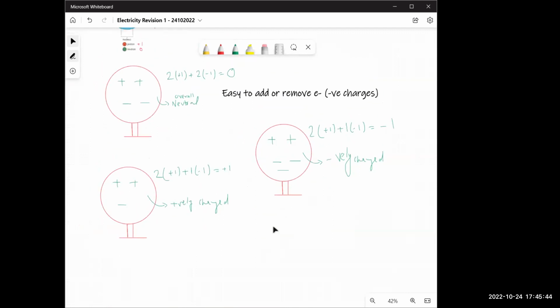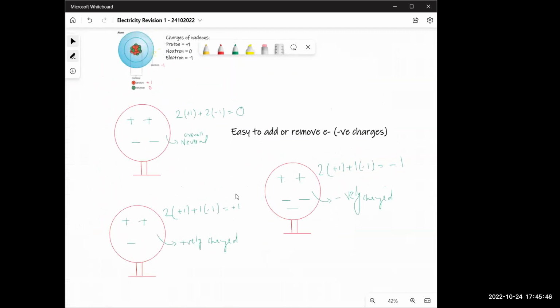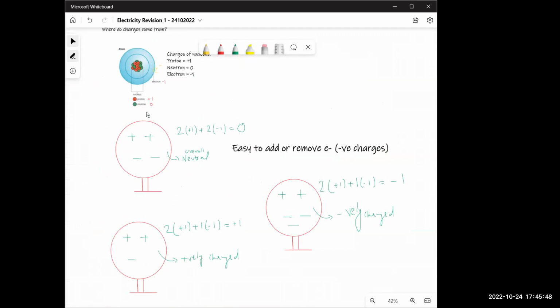Now, let's start with how can I make something charged? I know what charges are. I know how they're caused. I know that they're caused by electrons and protons.